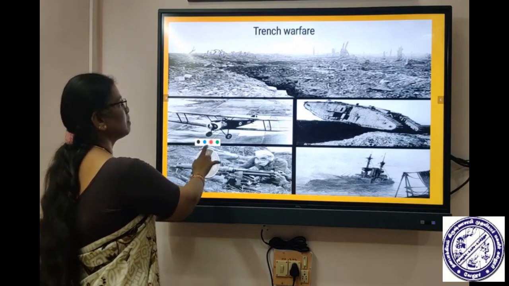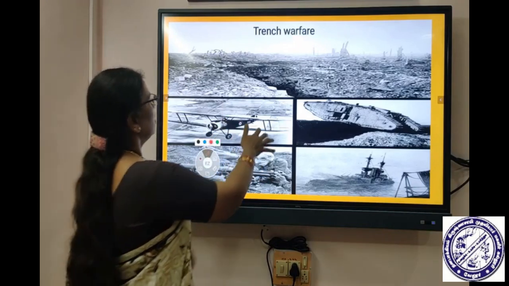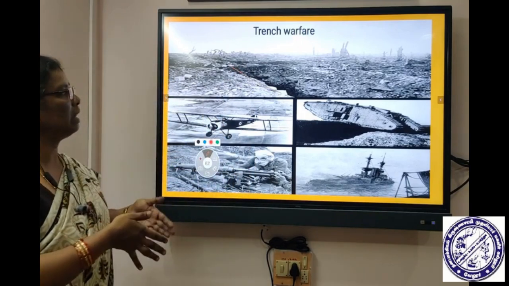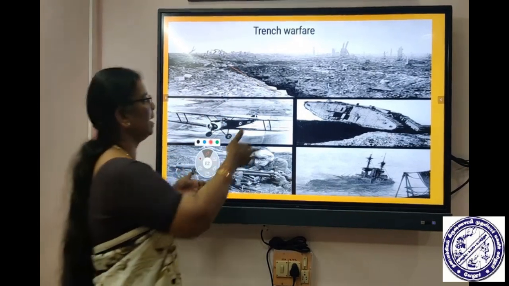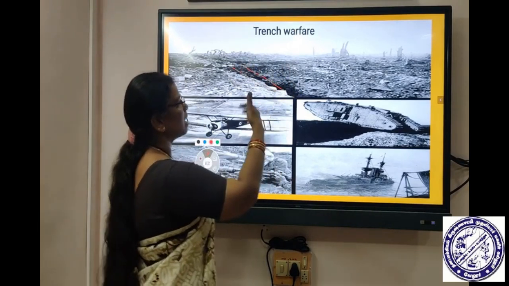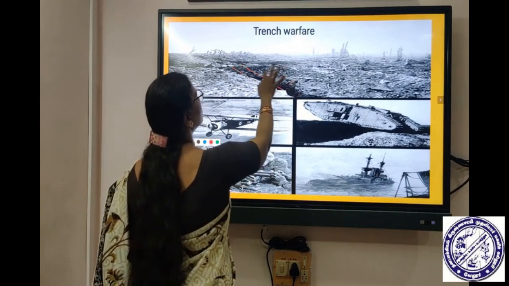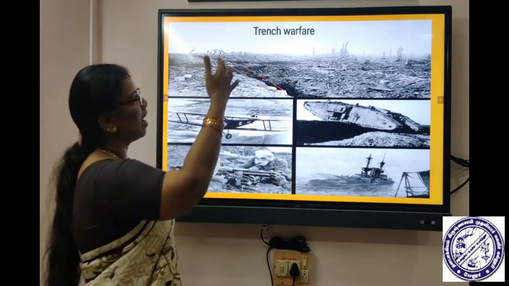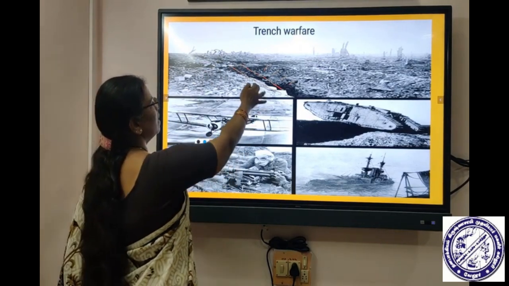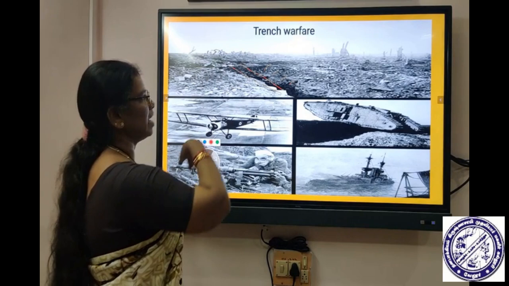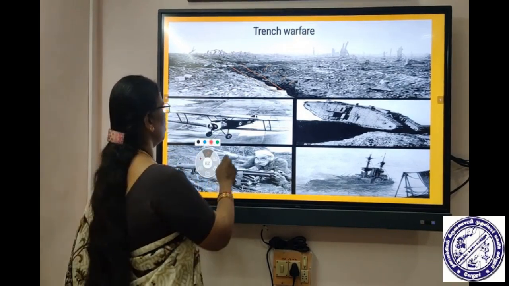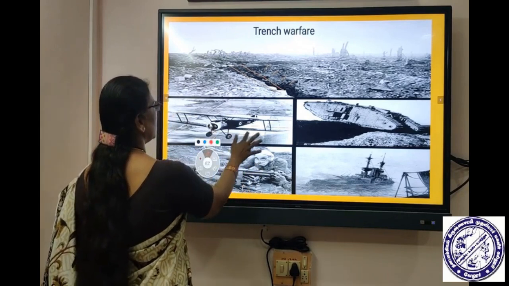As I already explained, in trench warfare they dig a hole in the earth and the soldiers hide in it. The soldiers hide and watch whether the enemies are coming, and only the guns are visible. People from far away won't know whether the army is coming, so all of a sudden they might attack. This was a new technique used in the First World War, and they also used aircraft.